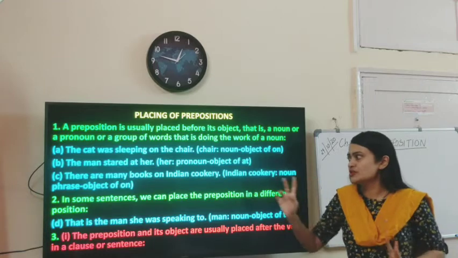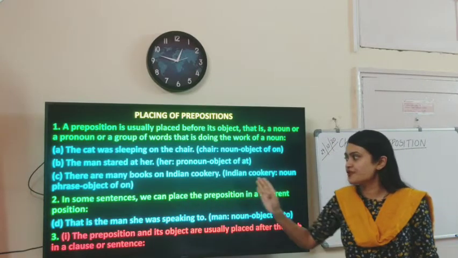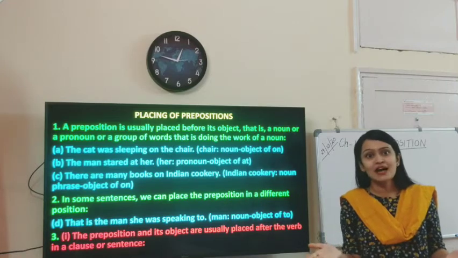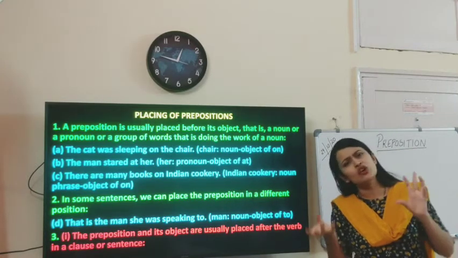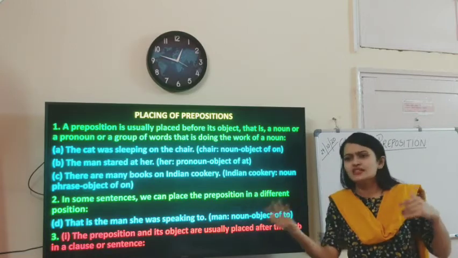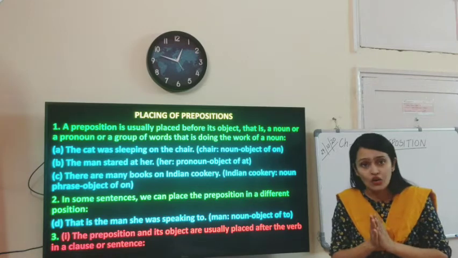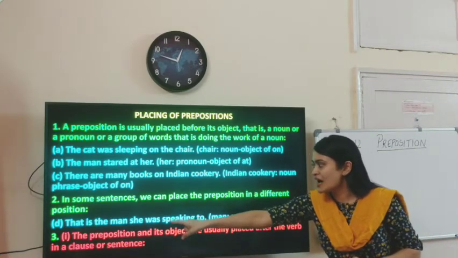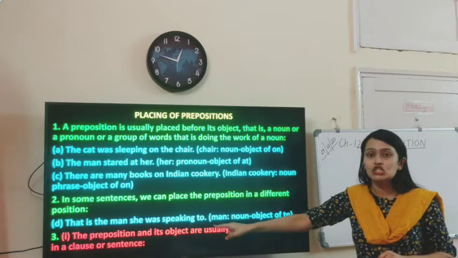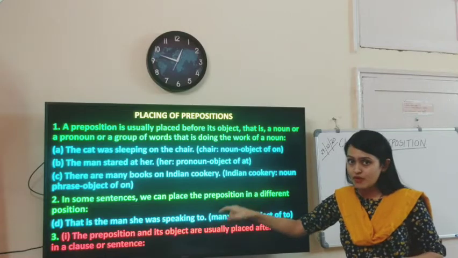Okay. Second point. In some sentences, we can place the preposition in a different position. When does that happen? That depends on your construction of sentence. So depending on the construction of sentences, sometimes the position of preposition just changes. How come? Let's study this example. That is the man she was speaking to. So over here to is the preposition.